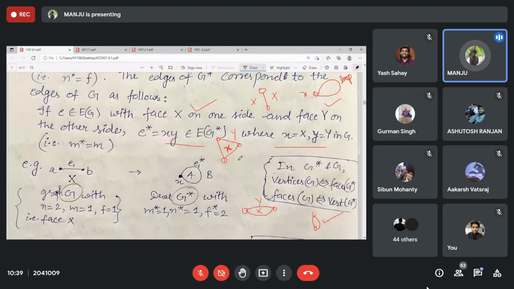In this one, two vertices and three multi-edges. This will be your C3 star.